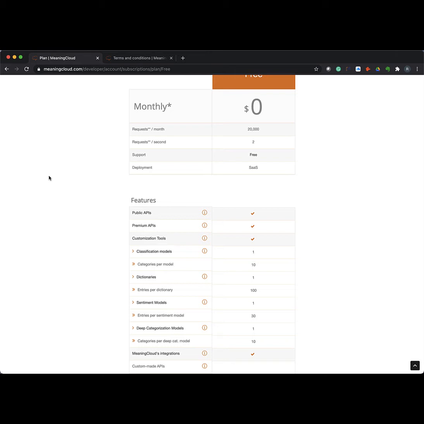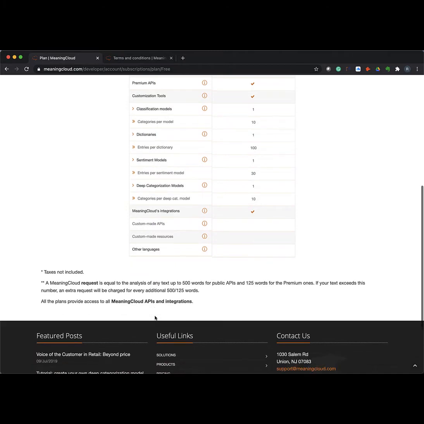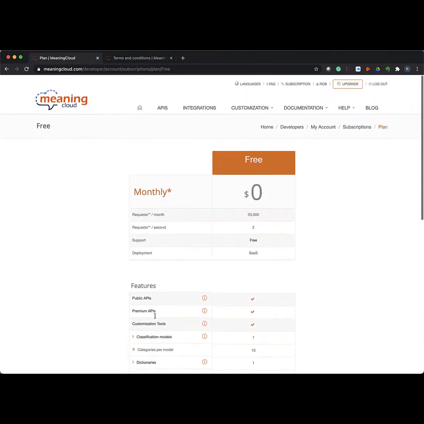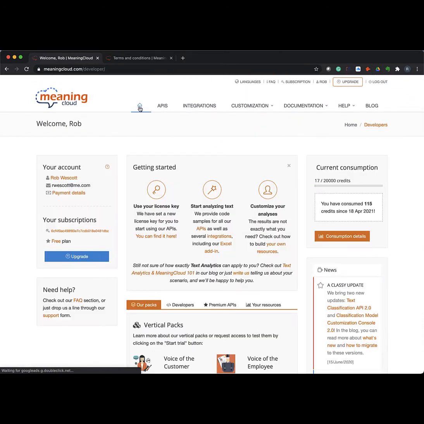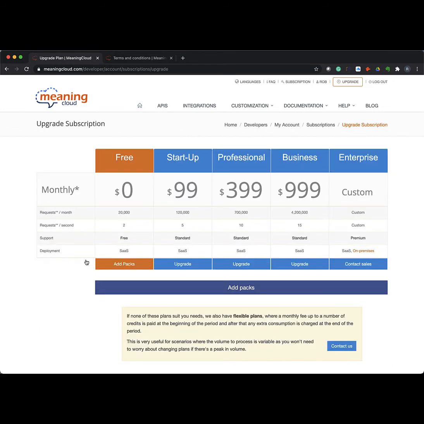You look at the MeaningCloud integrations, and you do, as a free customer, have access to that as well. Let me go back out to the home page and just give you a glance at what some of the other levels are. As you grow and get more advanced, or you're working with larger volumes of information, we have a startup package, a professional package, and a business package.